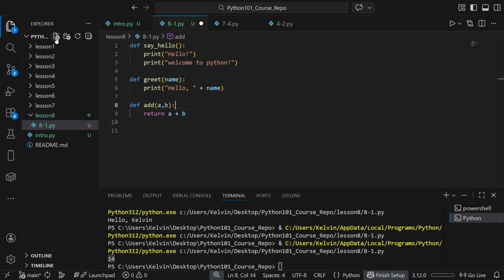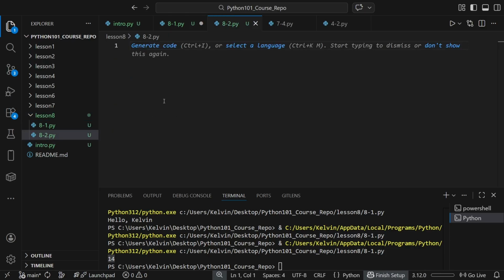Let's move on to the second exercise file. Let's call it 8-2.py. In this section, I want to cover scope, defaults, and calling style. The goal here is to learn what variables exist where, how to make parameters optional with defaults, and how to make function calls more readable with keyword arguments. These are all things you will see constantly in real production code.